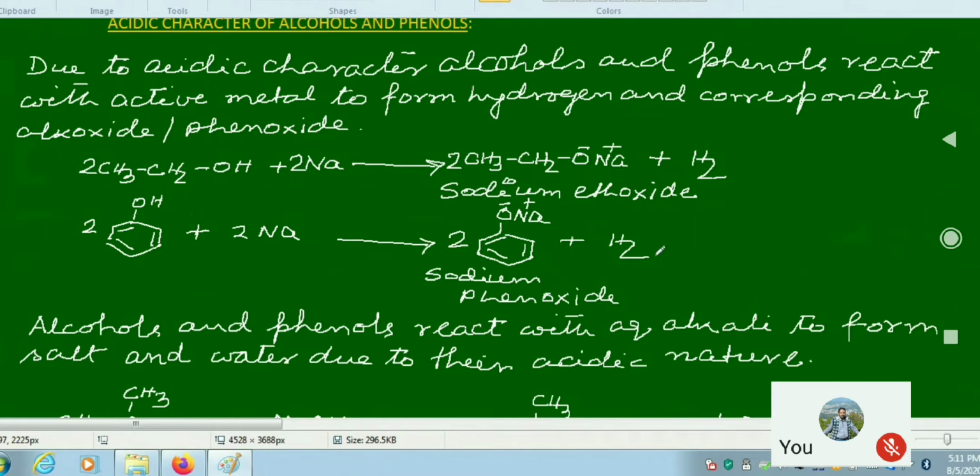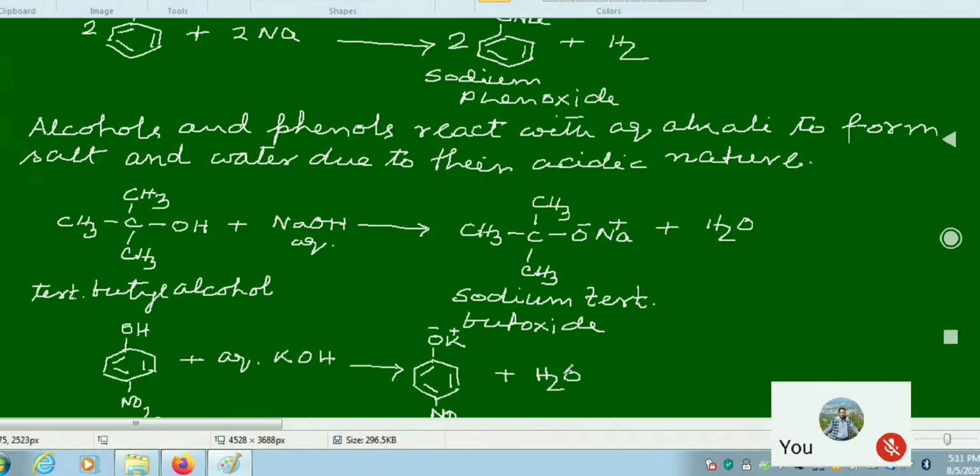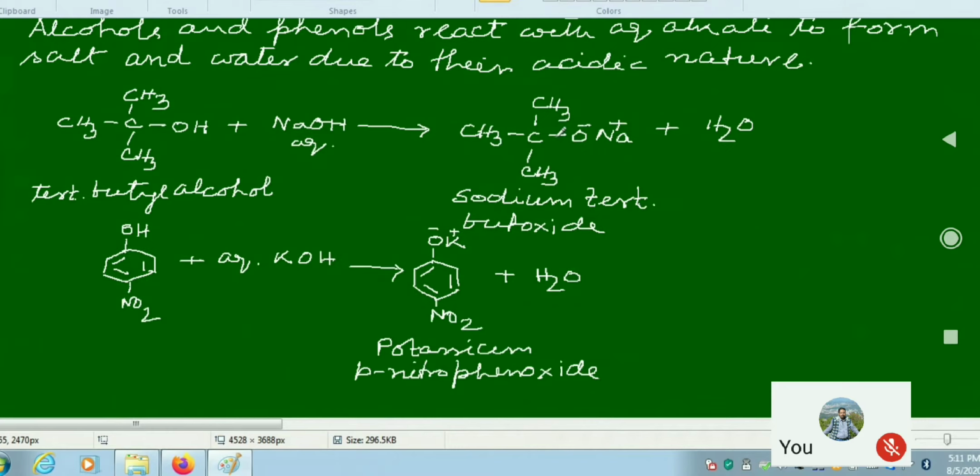So here ethanol with sodium forms sodium ethoxide, phenol reacts with sodium metal to form sodium phenoxide along with formation of hydrogen. And also when they are reacting with alkali, like say tertiary butyl alcohol reacting with aqueous alkali, giving rise to the sodium salt of the tertiary butyl alcohol, sodium tertiary butoxide, along with water. So salt and water are formed because the alcohol is acting as acid.